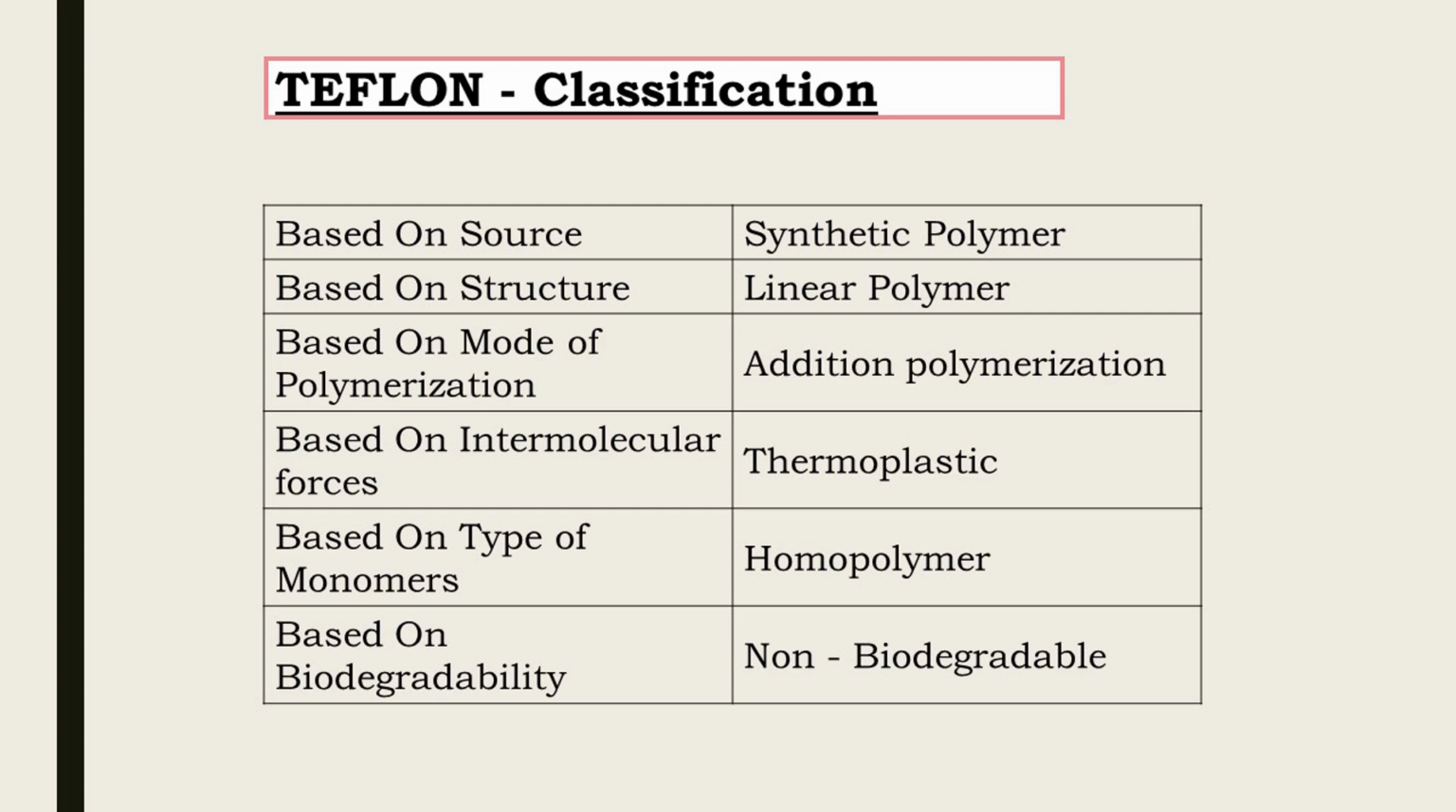Classification of Teflon: based on source, Teflon is synthetic polymer. Based on structure, Teflon is linear polymer. Based on mode of polymerization, Teflon is addition polymer. Based on intermolecular forces, Teflon is thermoplastic. Based on type of monomer, Teflon is homopolymer. And based on biodegradability, Teflon is non-biodegradable.